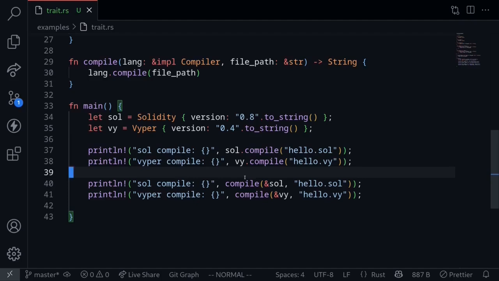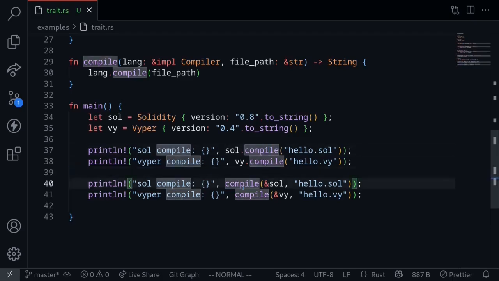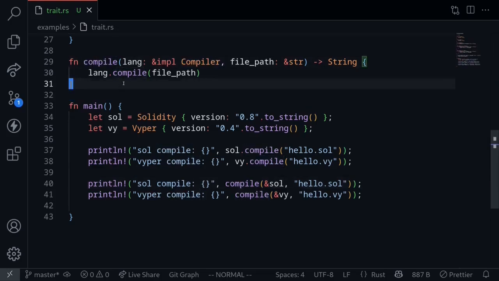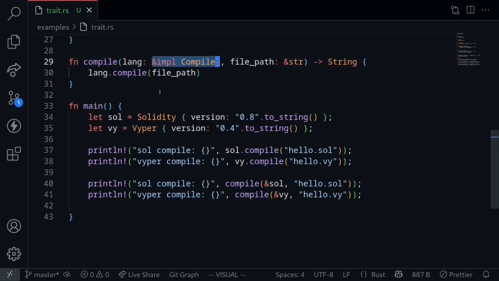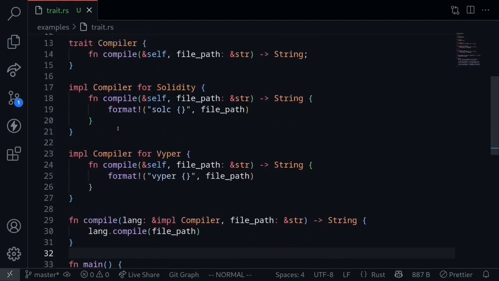So these are two ways to call the function compile on a type that implements the compiler trait. We can directly call it, or we can pass it into a function where the function takes in a trait as input. So now notice what we have done. The function compile takes any input that implements the compiler trait. In our example, we are able to both pass the solidity and the Viper struct into this function. For the final part of this video, I'll show you that we can have a default implementation for the trait definition.